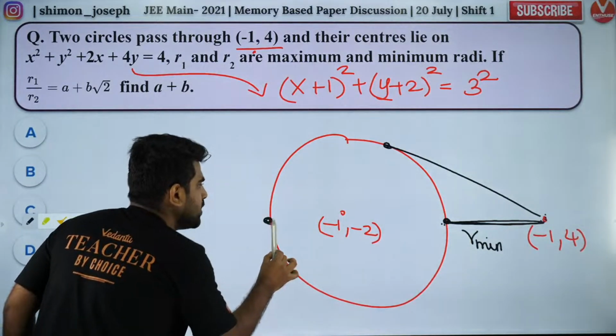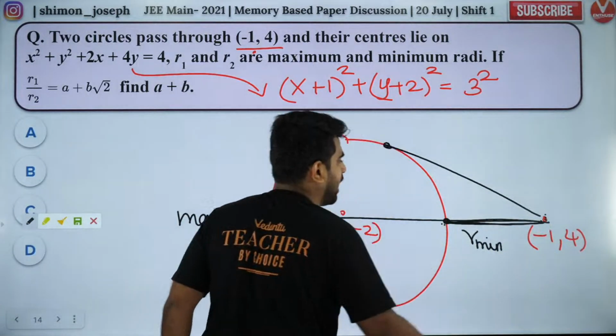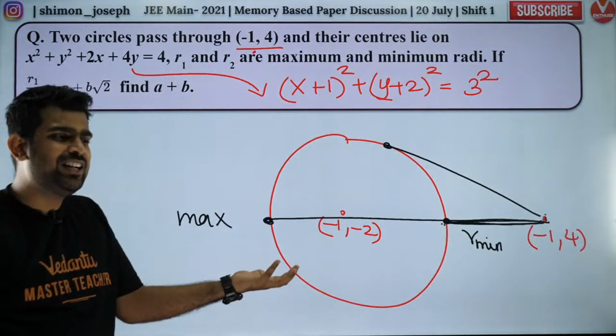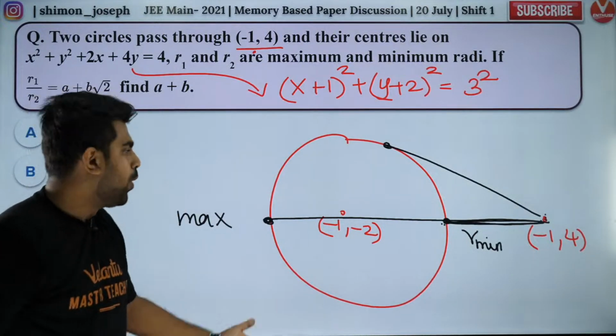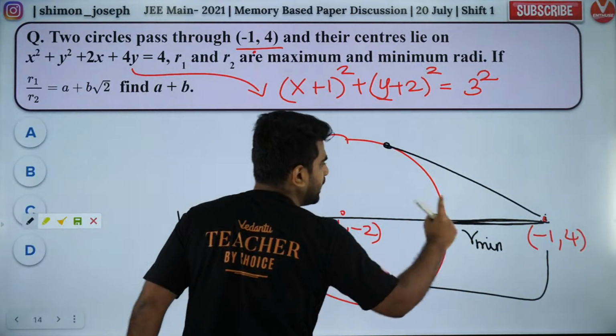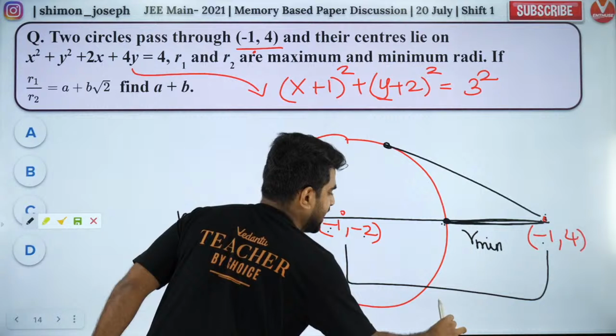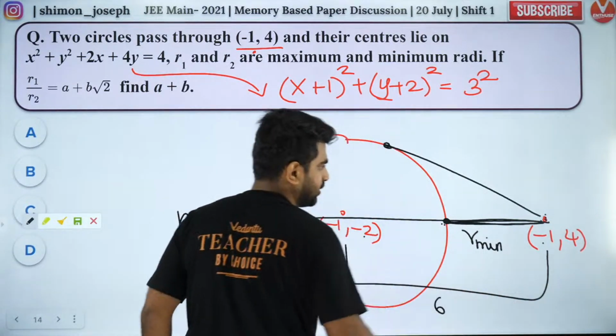And this point corresponds to maximum radius. Why? Because that will be farthest away. Very simple. So what you need to do? Find the distance between these two. What is the distance between these two? Distance formula: x2 minus x1 whole square, 0; y2 minus y1 whole square, 6 square. Root of that, 6. So this distance is 6.